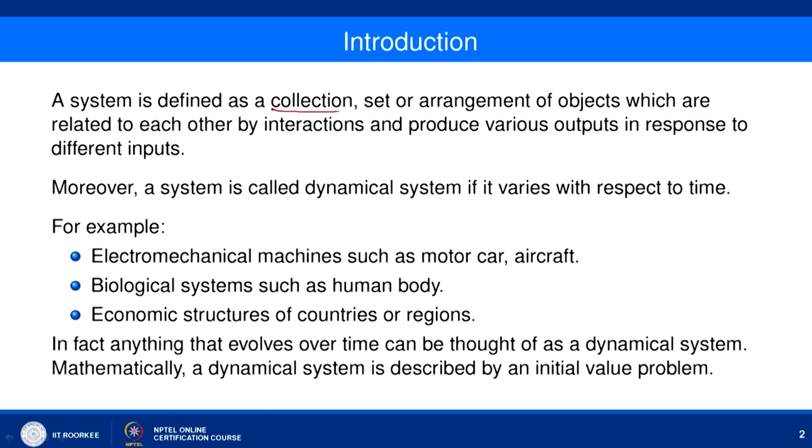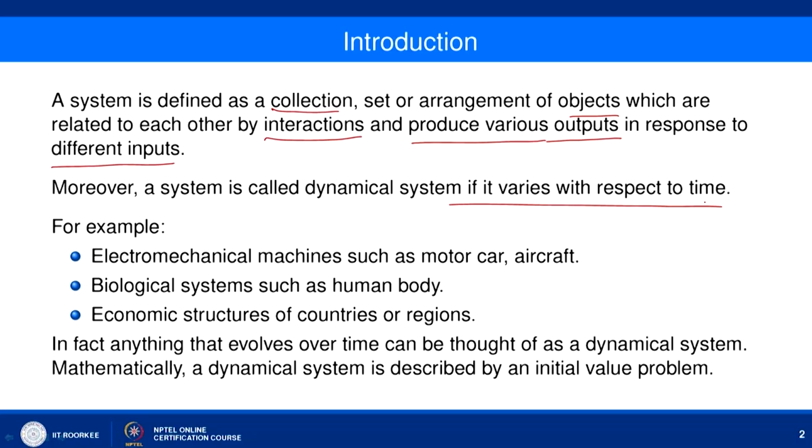Basically it is either a collection of objects, set of objects or arrangement of objects in a way that they are related to each other by interactions and produce various outputs in response to different inputs. So, if we have some objects, collected or arranged in a way that they are interrelated and they produce different outputs corresponding to different inputs, we call that kind of arrangement a system. And a system is called a dynamical system if it varies with respect to time t.